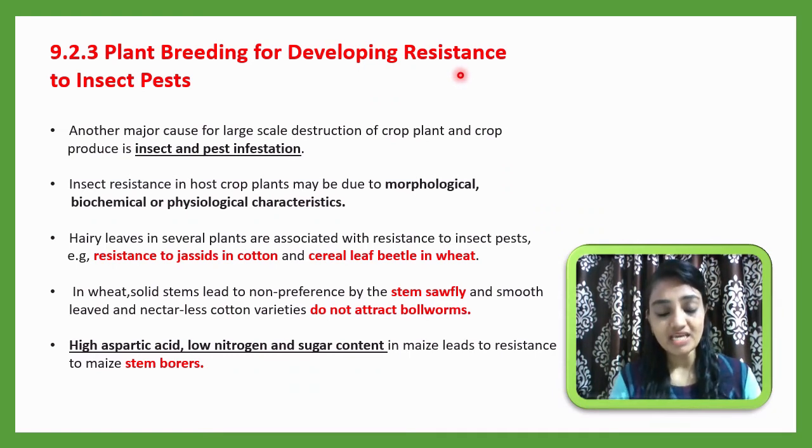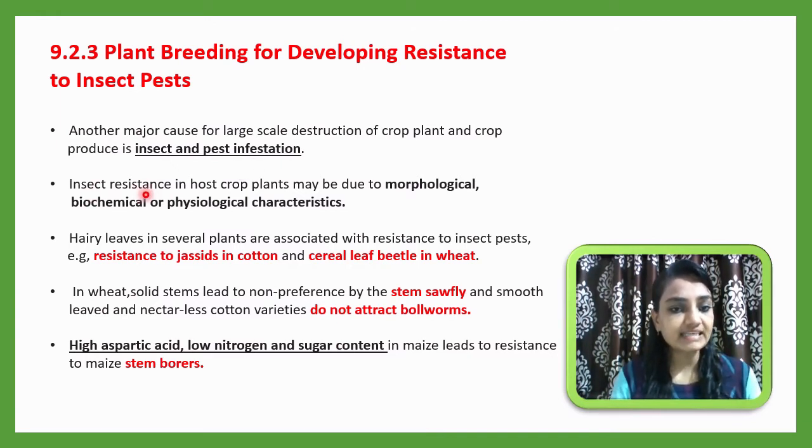Now let me go through another application of plant breeding, and that is for developing resistance to insect pests. Previously we have learned about resistance to disease itself, and now we are going to learn about how we can use the plant breeding technique for developing resistance to insect pests. Another major cause for large scale reduction of a crop plant and crop produce is insect and pest infestation. Okay, infection we can say, or infestation.